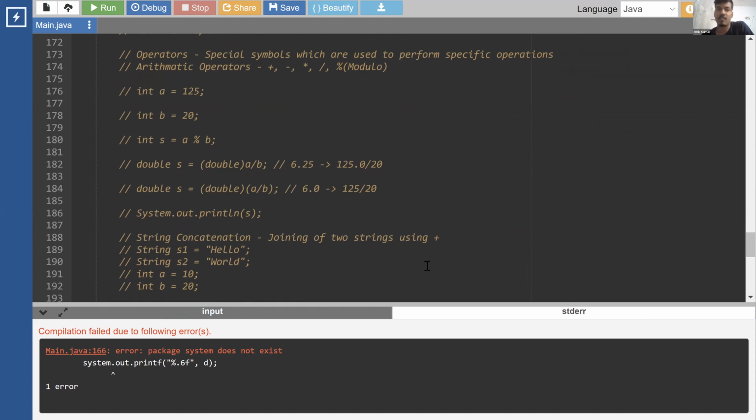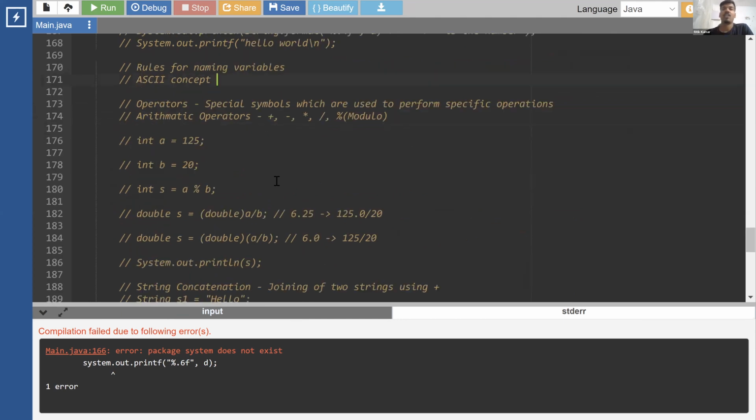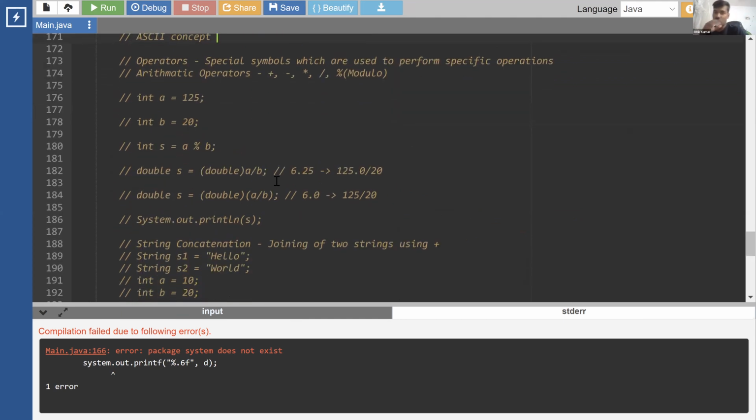Character, yes, I'll explain that. I have written character in the ASCII concept. Okay, so next we have operators. Operators are basically fundamental ways of doing something in the code. If we want to perform some calculation or some operation for a specific task, we can do that using operators. Now there are 5 basic arithmetic operators that we have.